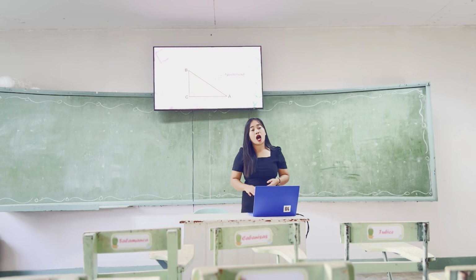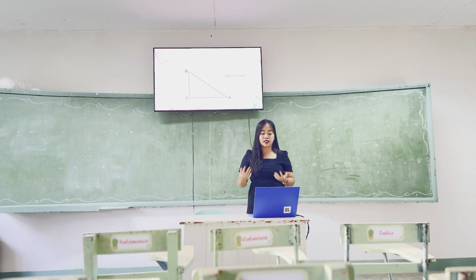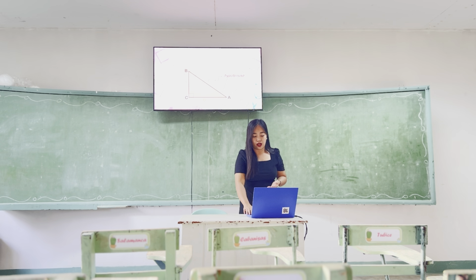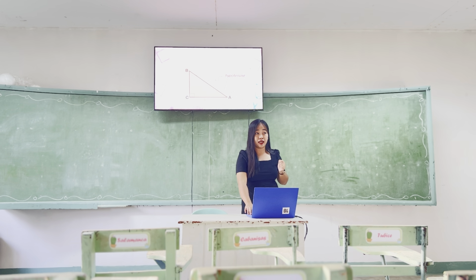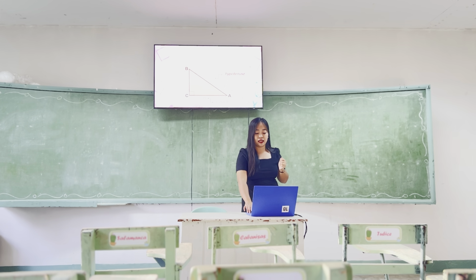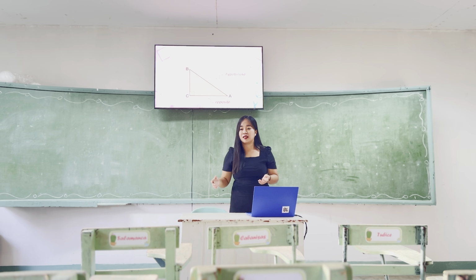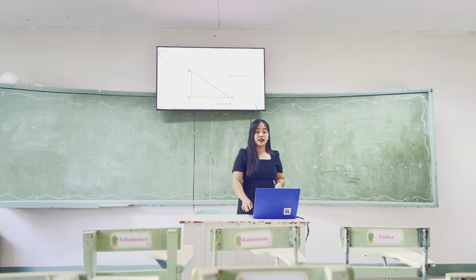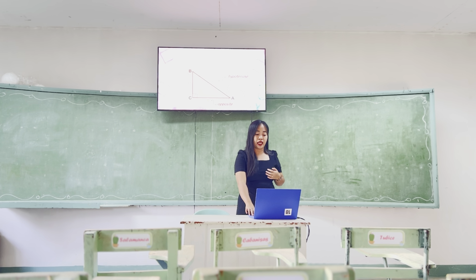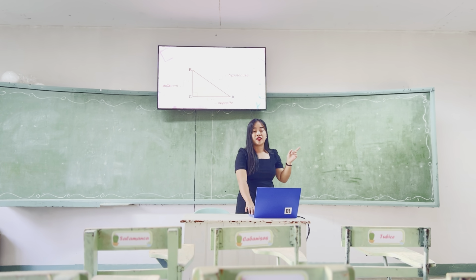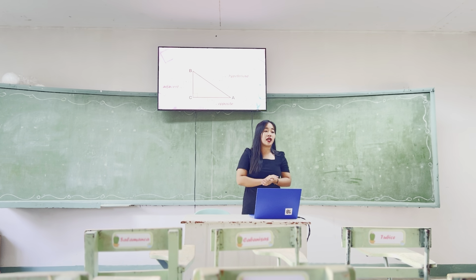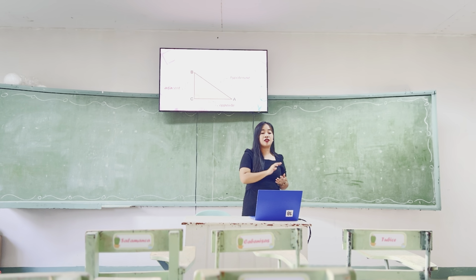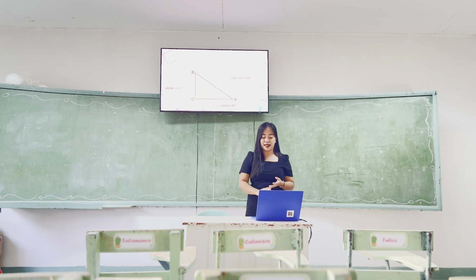Okay, next. How about the opposite? Opposite side. Is it still side A? Okay, the opposite side will be side B. Why? Because it is the opposite of the reference angle or the angle theta. Very good. Okay, the remaining side is what we call the adjacent. Okay, very good class. You have familiarized yourselves with identifying the different parts of a right triangle.